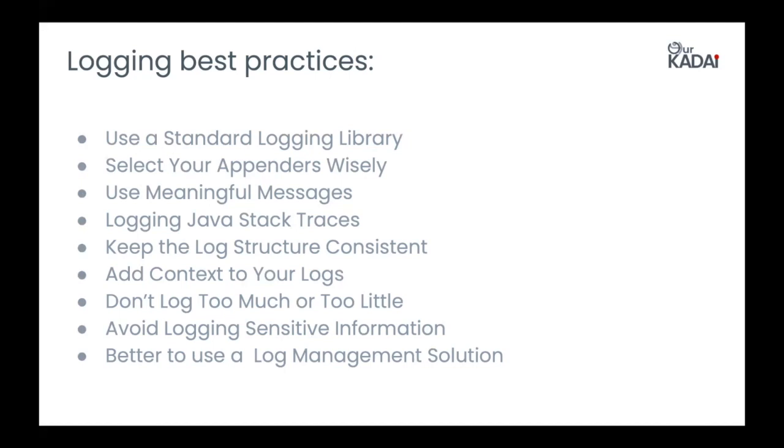Use meaningful messages. You can add a response code or a response message from your block of code so that the user who reads the message gets a clear idea of what is being logged. The same goes for logging Java stack traces. We can catch the exceptions and include them in our logging messages so that we can get the name of the class or method where the problem occurred, or even the line number, right? In real-life situations, these stack traces will be longer, but you should include them to give enough information for proper debugging.